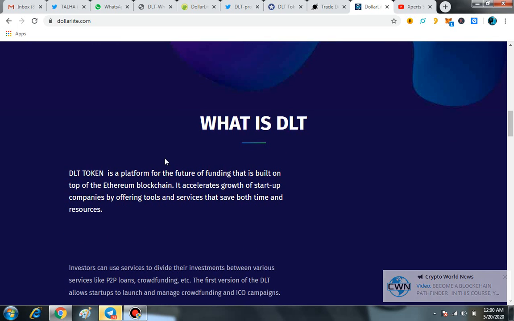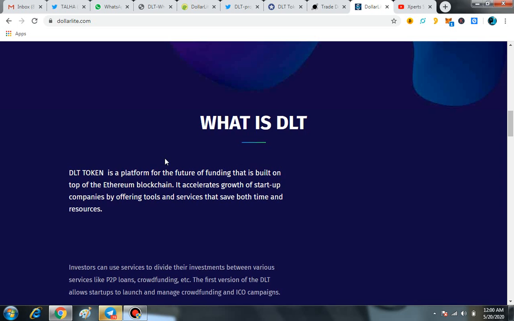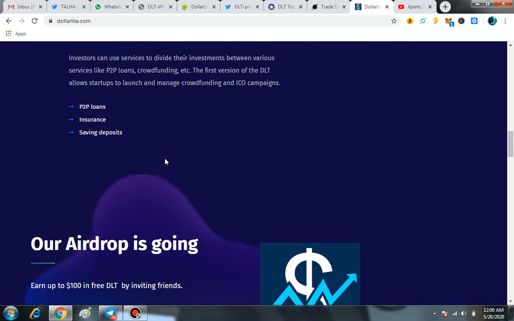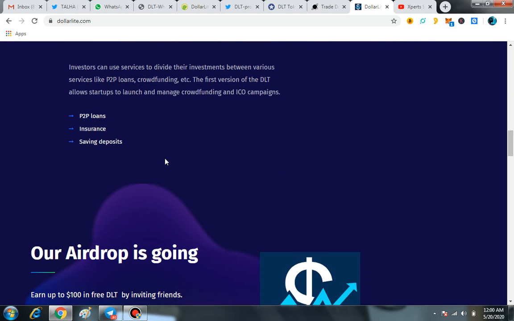So what is DLT token? DLT token is a platform for the future of funding that is built on top of the Ethereum blockchain. It accelerates growth of startup companies by offering tools and major services that save both the time and resources. So that is basically the main thing regarding the DLT token. And the major services which they are offering are P2P loans, insurance, saving deposits.